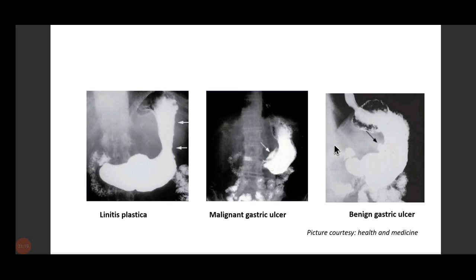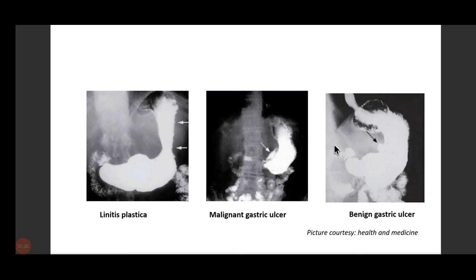Most commonly, Linitis plastica is seen in the diffuse type of gastric adenocarcinoma. Why? Because the diffuse type shows an infiltrative pattern. It will move into the gastric wall, and lots and lots of desmoplastic reaction is seen in such cases.